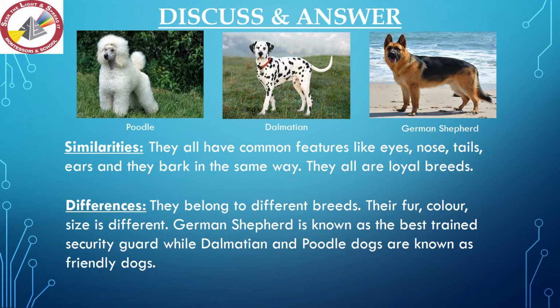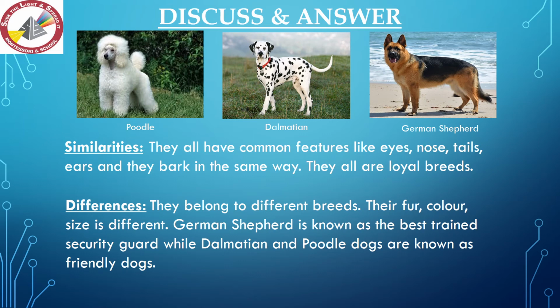Students, here you can see three pictures of the dogs. They are different from each other. First one is poodle dog, second Dalmatian, and third is German Shepherd. Students, they are all dogs, but they are different from each other, and they have some similarities too. Let's discuss their similarities first. They all have common features like eyes, nose, tails, ears, and they bark in the same way. They all are loyal breeds.